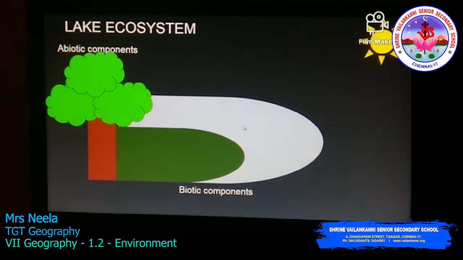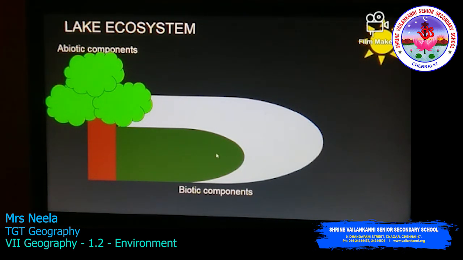Now what happens? The fish eats the microscopic organisms. They absorb the oxygen with their gills and they expel the carbon dioxide. Now small fishes also feed on those algae. Now what happened? The large fishes and the snakes also eat the small fishes.